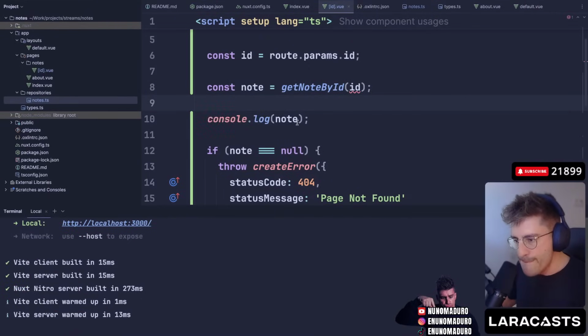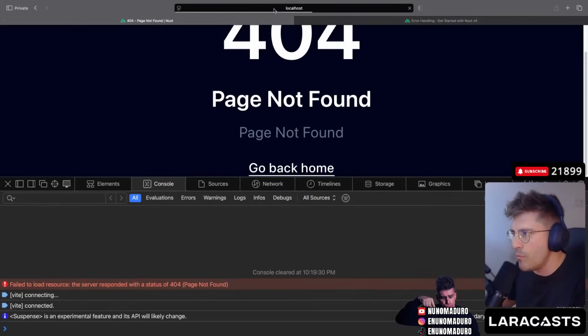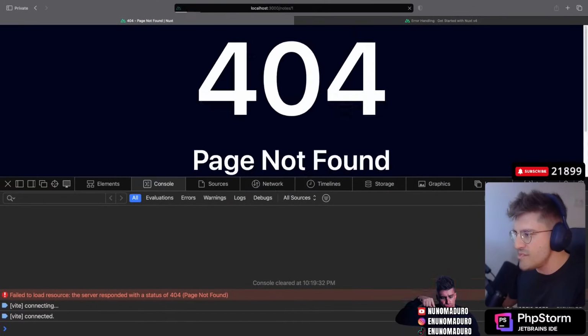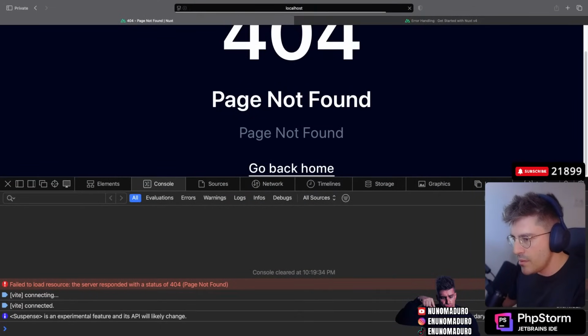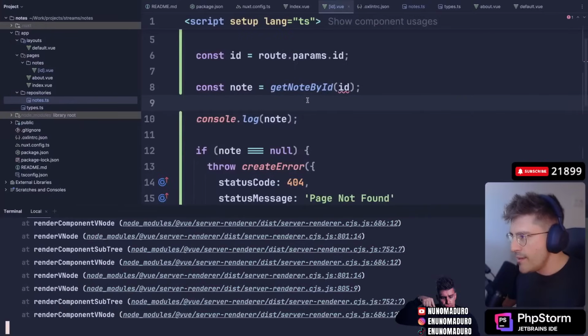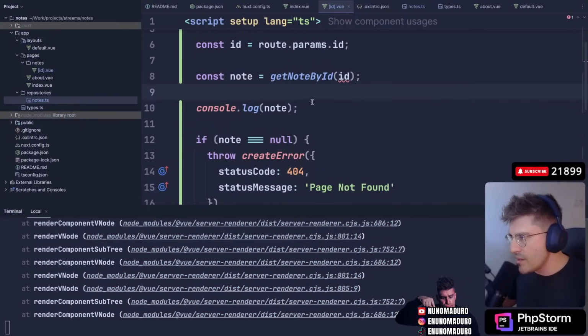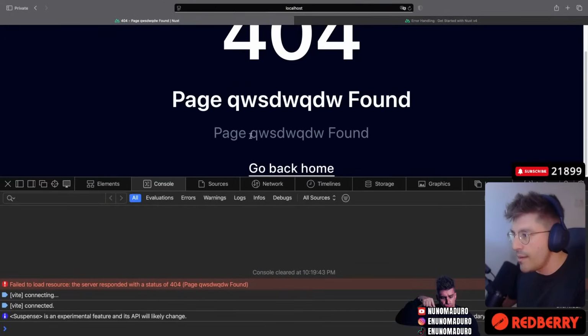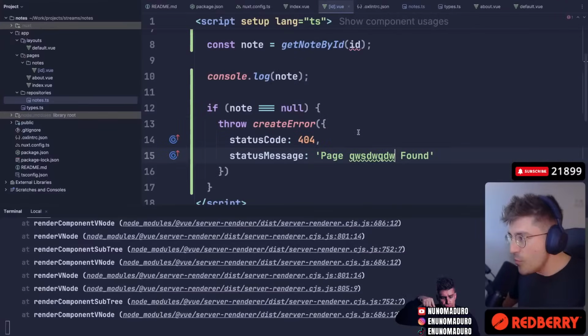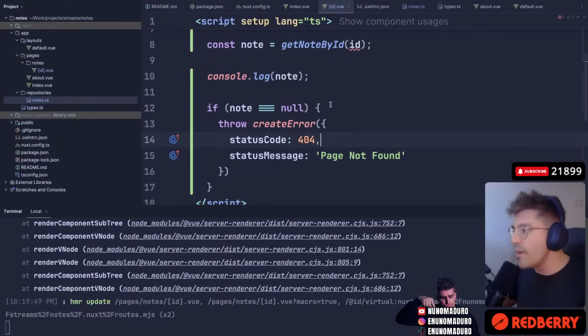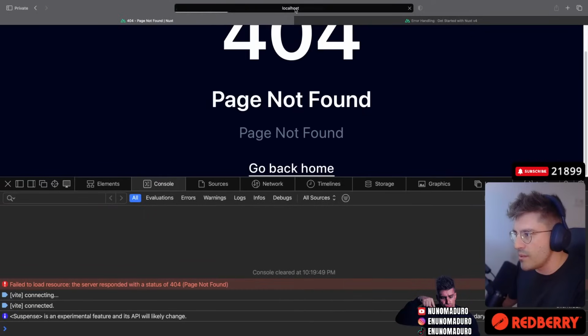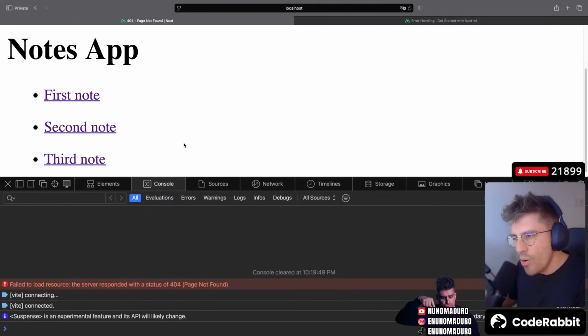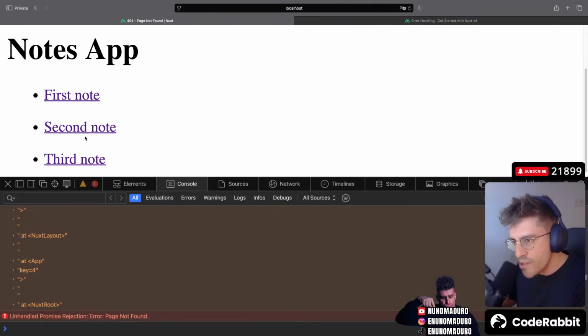Boo, boo, boo. Why am I always restarting? So this is displaying a 404. Okay, that's good. And if I do something like this, do I see it on the page? I do. So this is definitely working. This createError 404 is absolutely working. However, when I go home, I do see page not found.